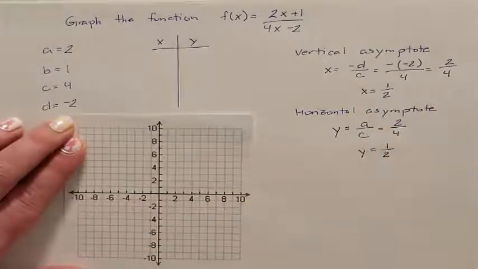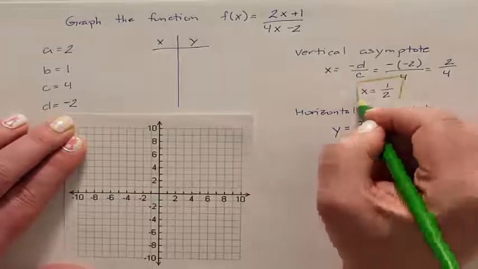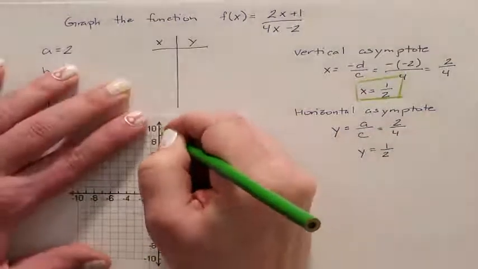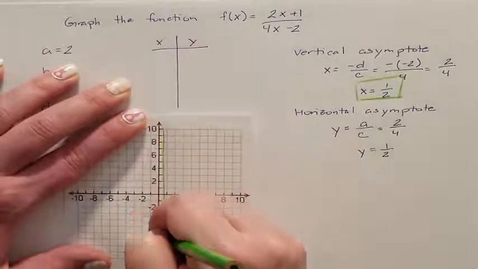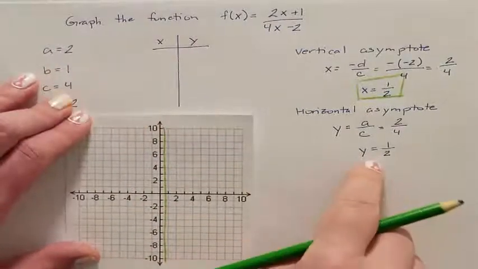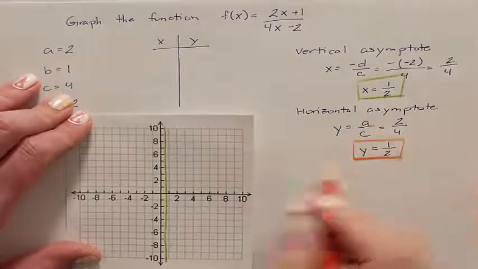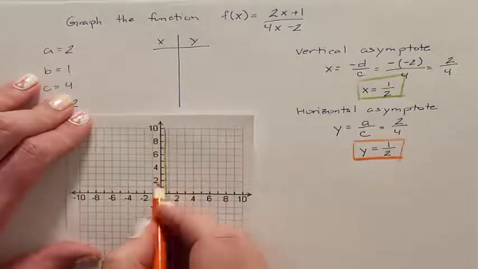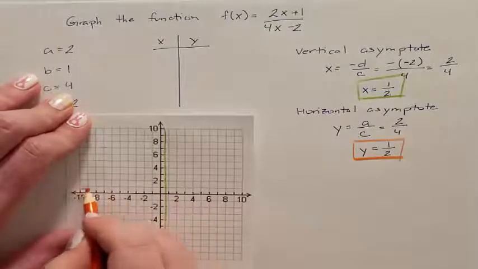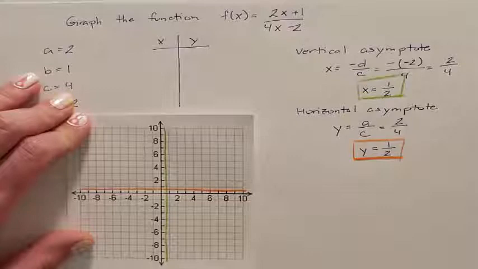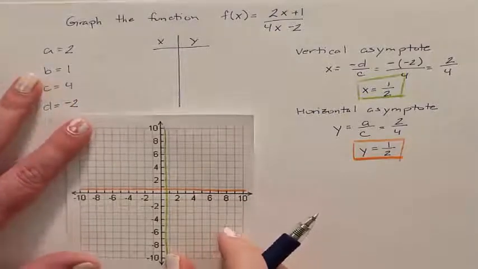I need my vertical asymptote to be at x equals a half. So here's my x-axis. If that's 1, then 1/2 is going to be right here, as best as I can. My horizontal asymptote is at y equals 1/2. So here's my y-axis, and the 1/2 is about right there. And now I just have to figure out which quadrants I need to draw it in.